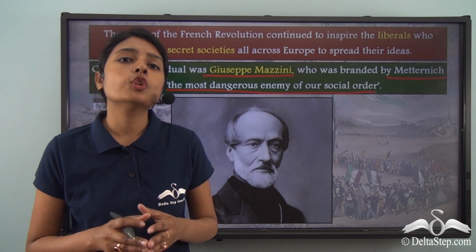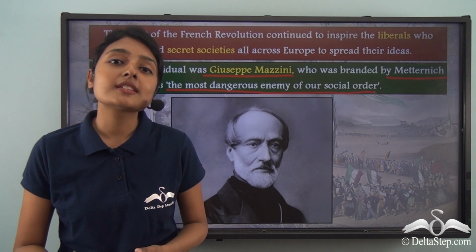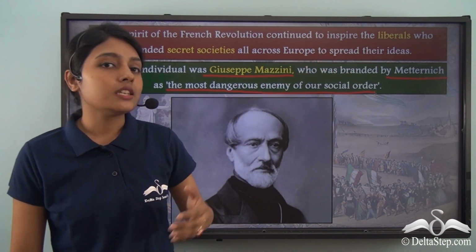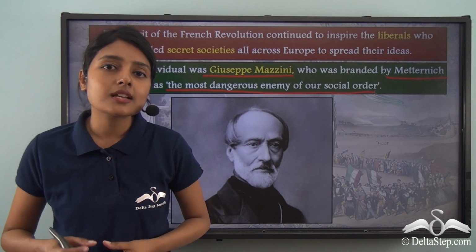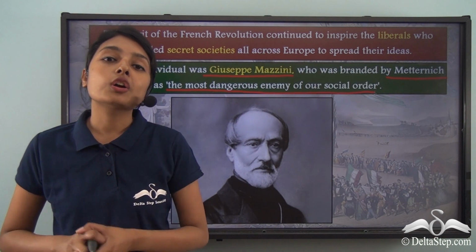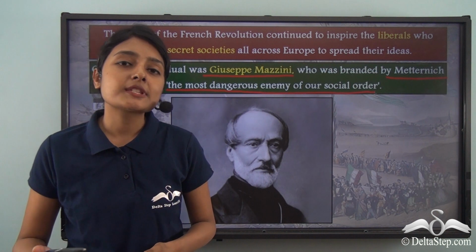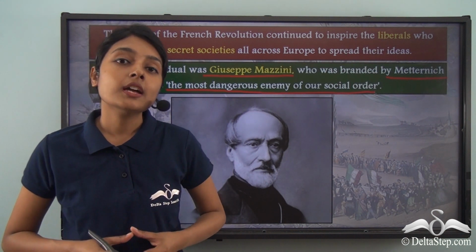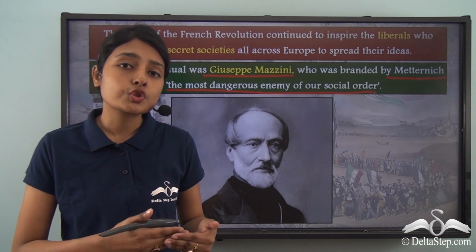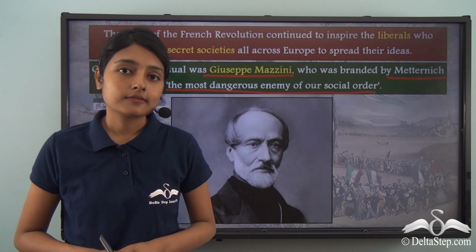But during this time, not all people could be threatened completely. Not all people's voices could be taken away from them. There were many liberals like Mazzini who kept on spreading their ideas in order to bring about changes, in order to achieve freedom from the autocratic government systems. Having learnt about this, in our subsequent lessons, we will be focusing on the revolutions that broke out throughout Europe as a response to these conservative rules in several places.